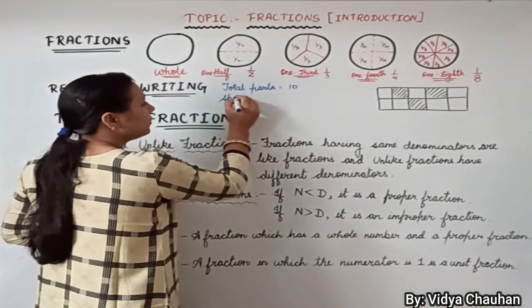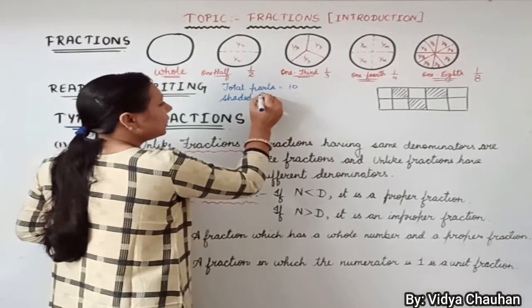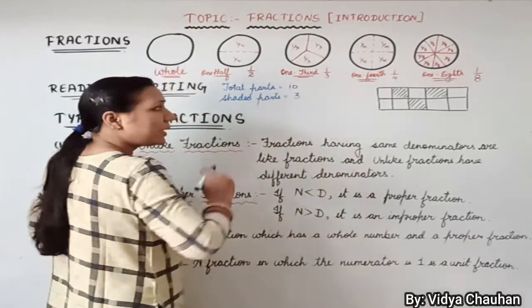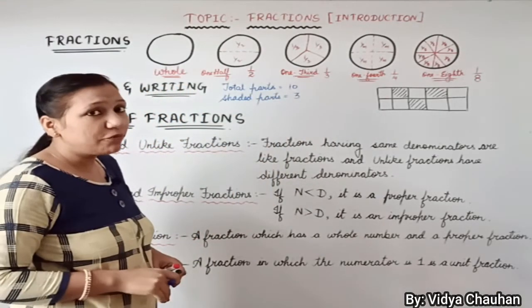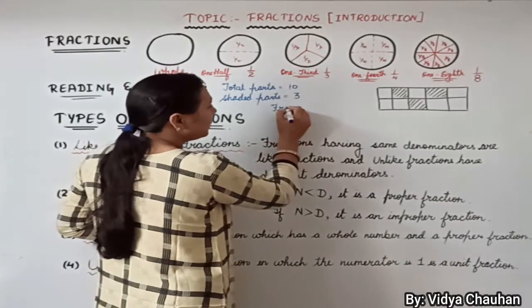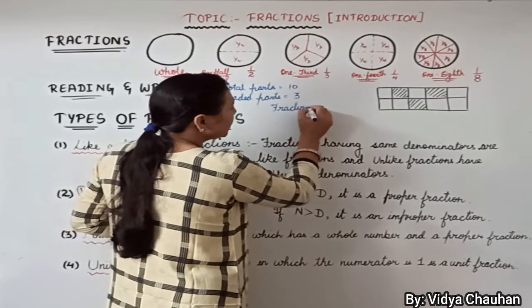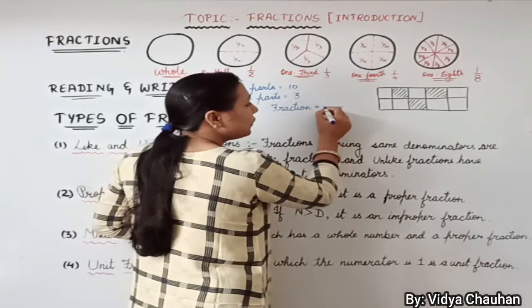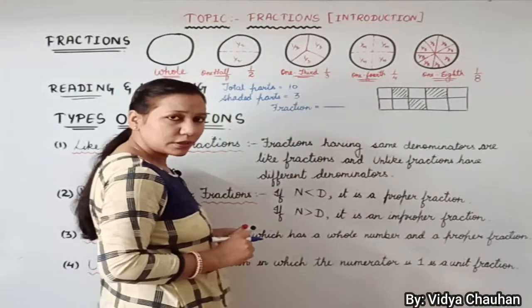So the second term will be the shaded parts. How many parts are shaded? 3 parts are shaded. Now if I have to write the fraction for this, the fraction for this shaded portion will be, you will put a sign of upon, clear?